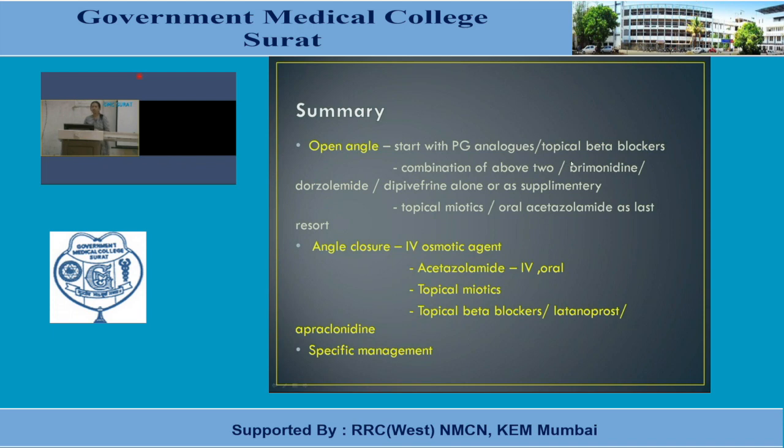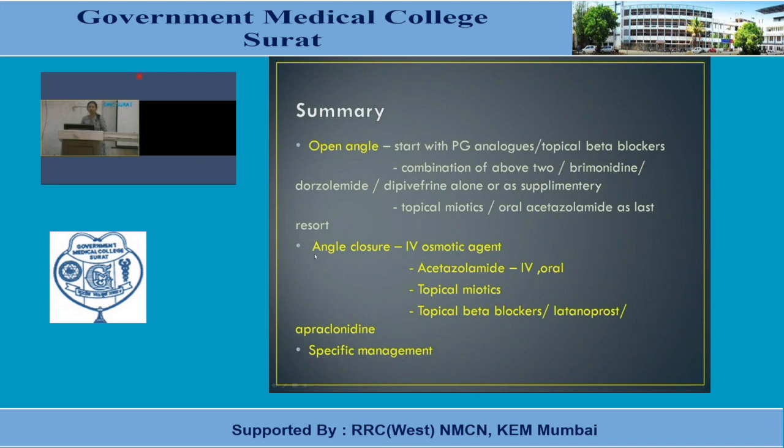If still it is not controlled, then you can give second and third line agents like brimonidine or dorzolamide or dipivefrin alone or as supplementary to primary agents like prostaglandin analogs or beta blockers. Topical miotics, oral acetazolamide as last resort. The reason we know why miotics are not preferable these days.